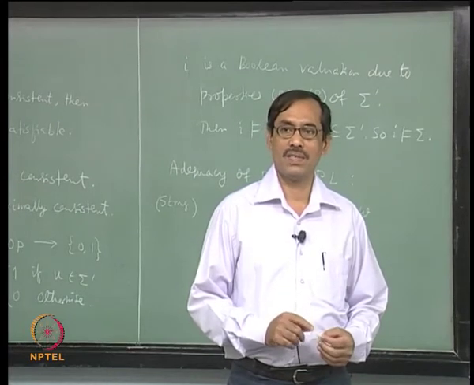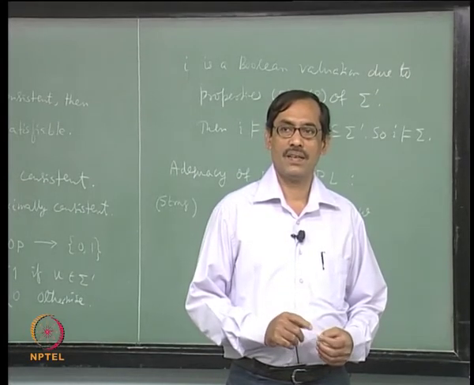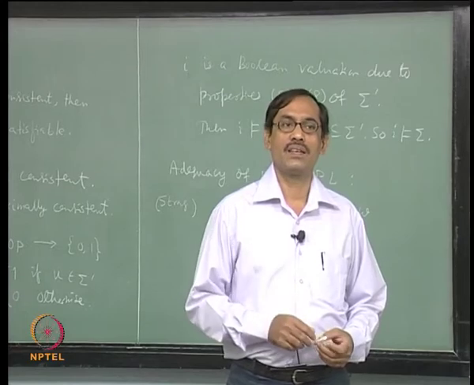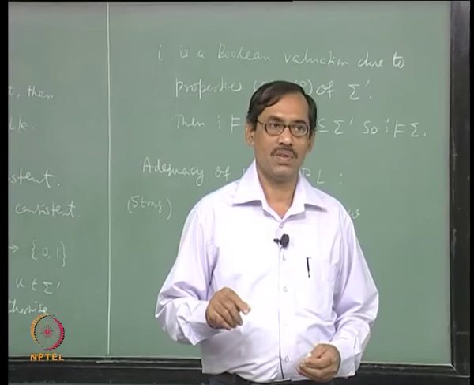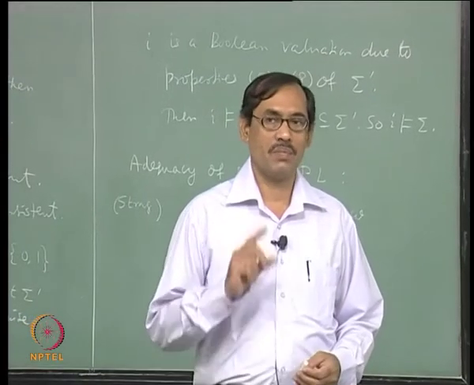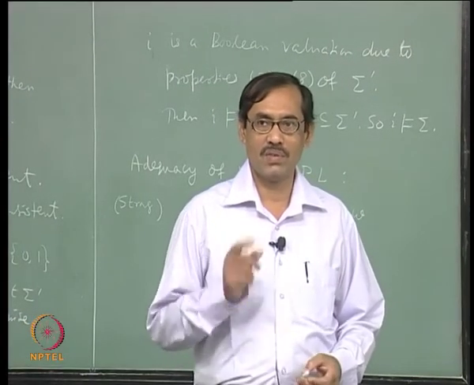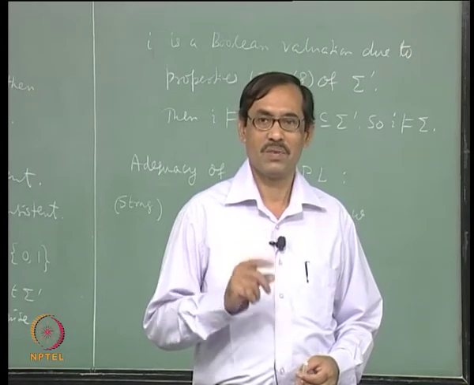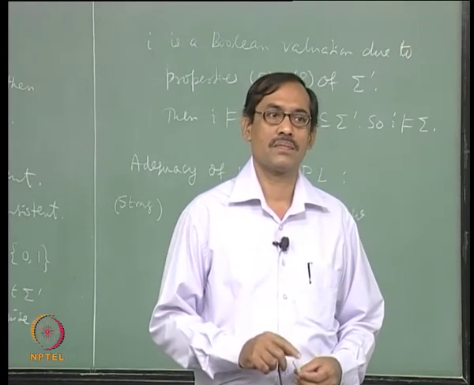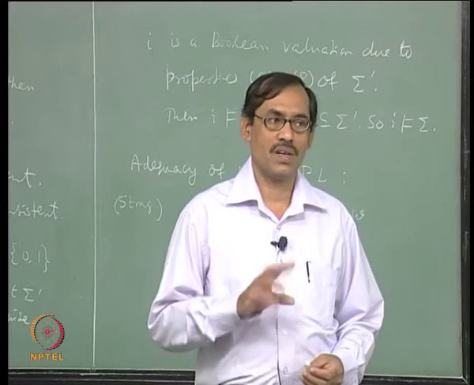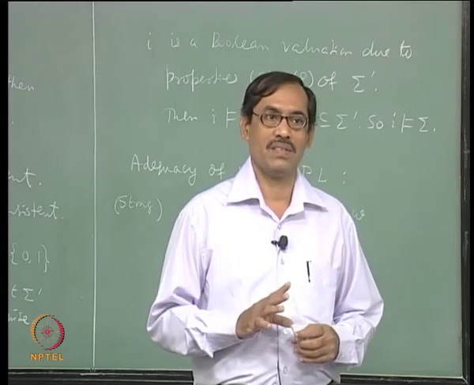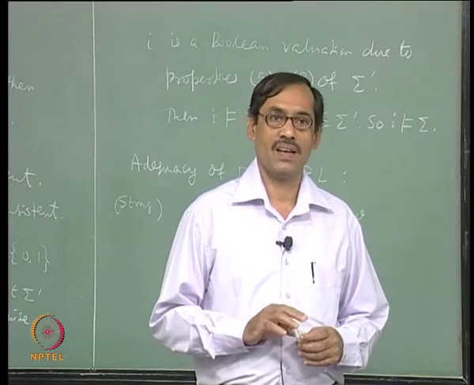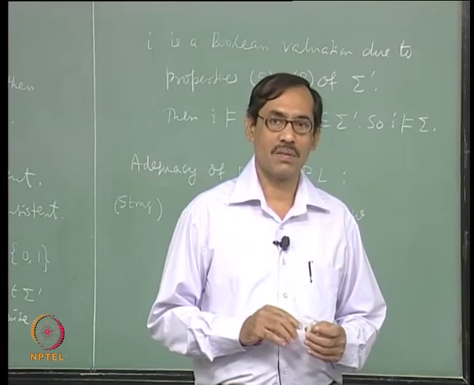Do you see it? See, as a particular case, suppose you have sigma which has W1, W2, W3 and so on. Now, for W1 you have a model, for W1, W2 you have a model, W1, W2, W3 also have a model and so on, right. But not only this, we are assuming something more, we are assuming every finite subset of it has a model. Now, how to construct a model for the whole set?